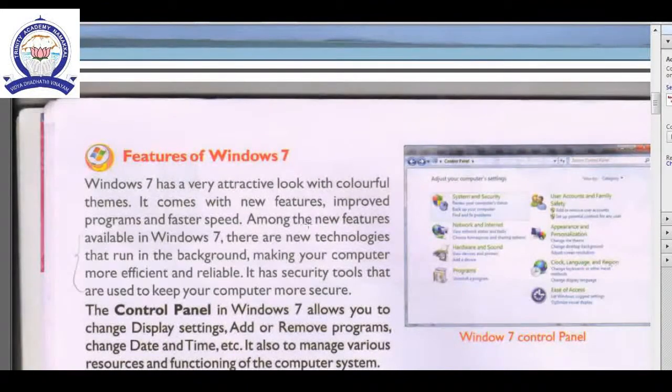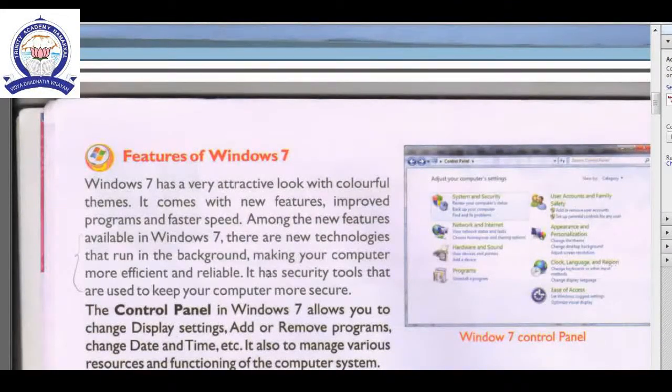Among the new features available in Windows 7, there are new technologies that run in the background, making your computer more efficient and reliable. If we don't know about the computer, that person can open and operate the computer easily. These are the very important features of Windows I am telling.